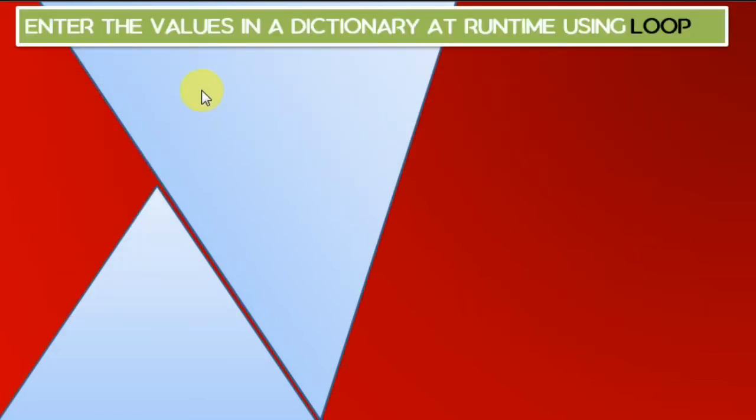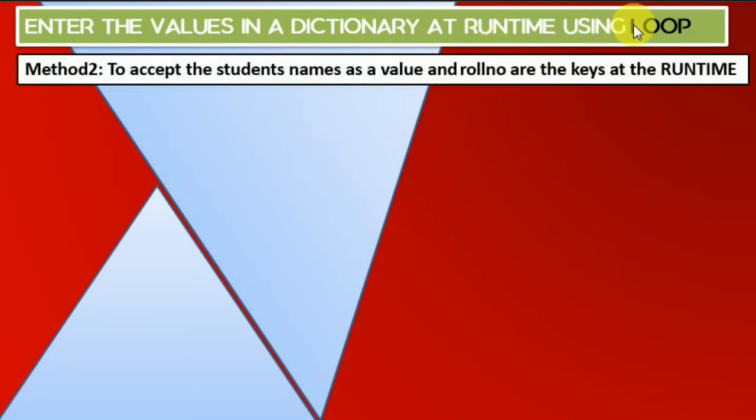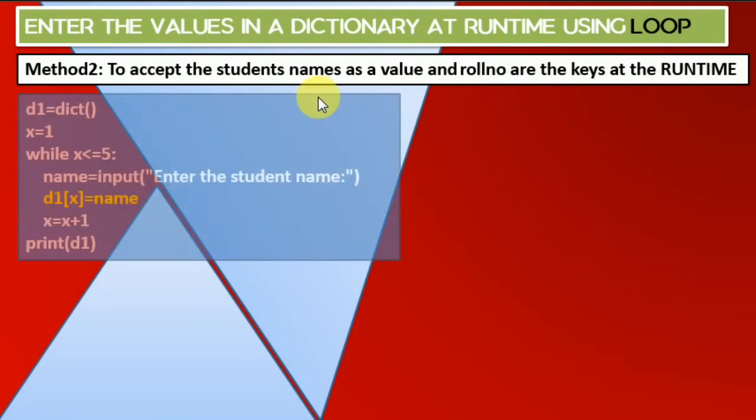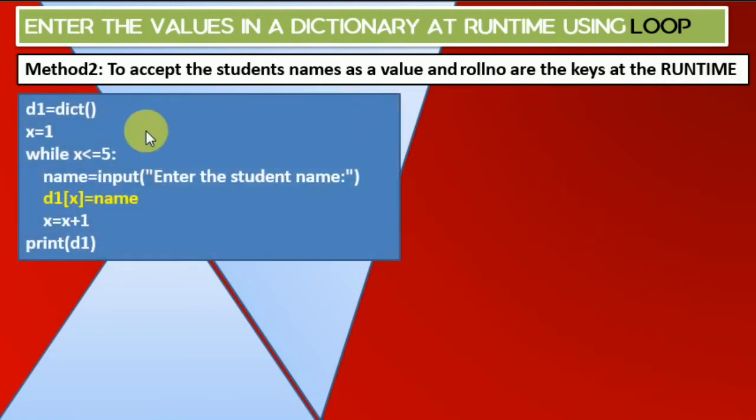Now one more method is there, how we are going to enter the data using a for loop. If you want to enter the information inside the dictionary using a loop, I have written one question: to accept the student names as values and roll numbers as keys at runtime. So we need a loop. What is the first thing? We need to declare one empty dictionary without any information.